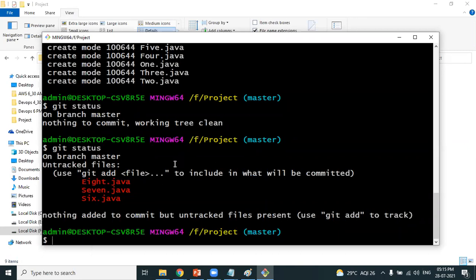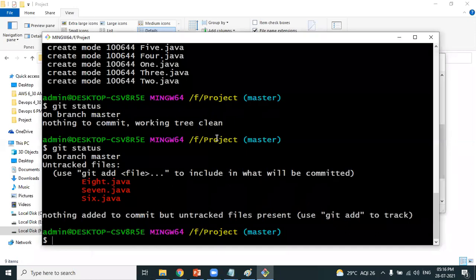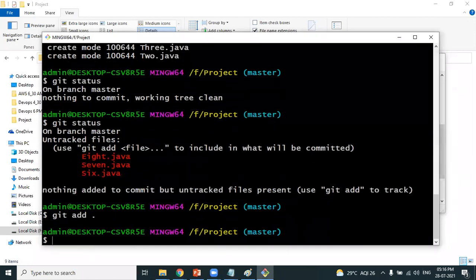Move them to the staging area. Who needs to move the files to the staging area? We have a command called git add followed by the file name, which helps you move a specific file to the staging area. Let's say if I want to move all the files in one go, we have git add dot. What will this command do, Sarva? Yeah, it moves the files to the staging area.